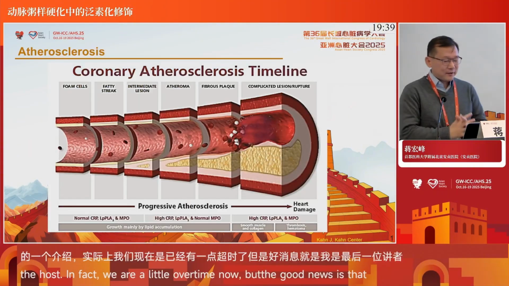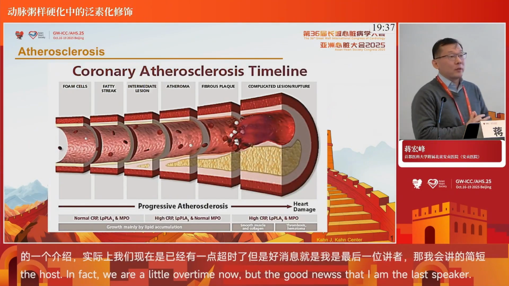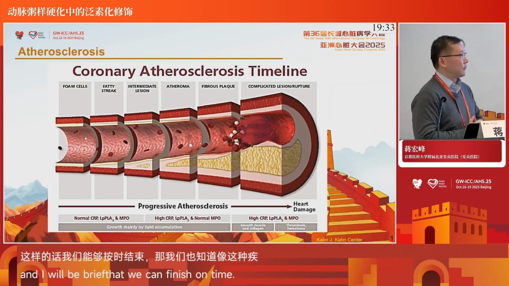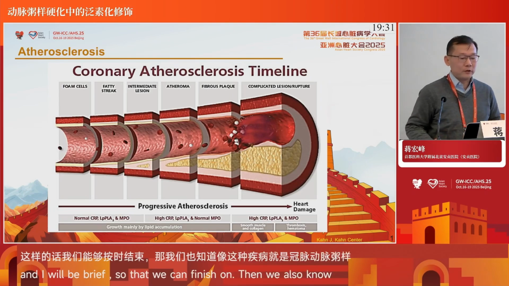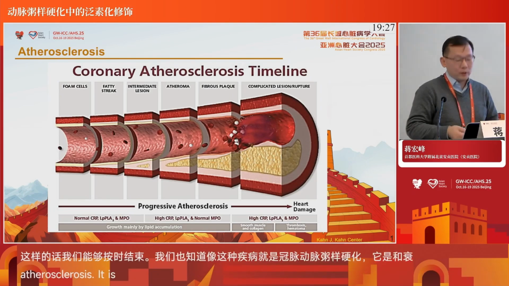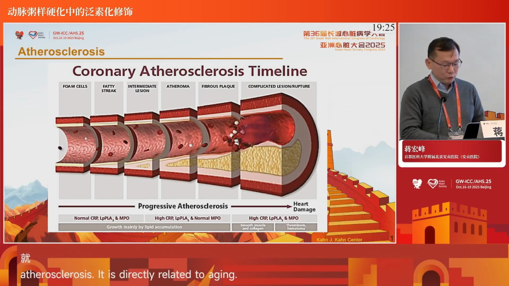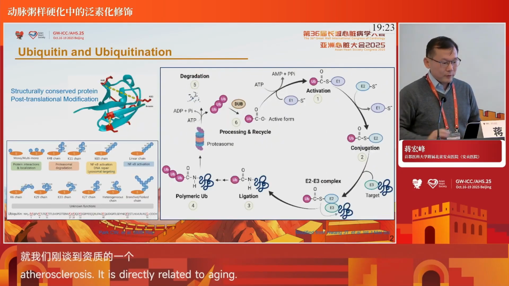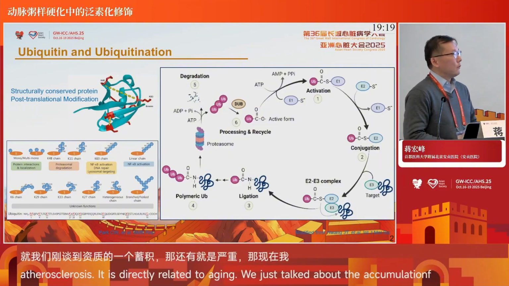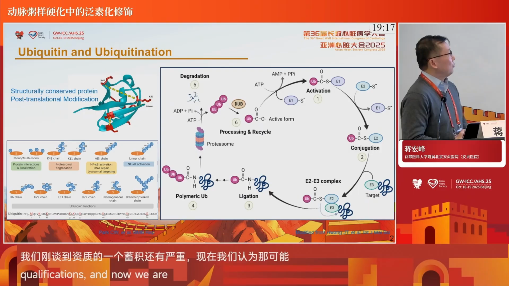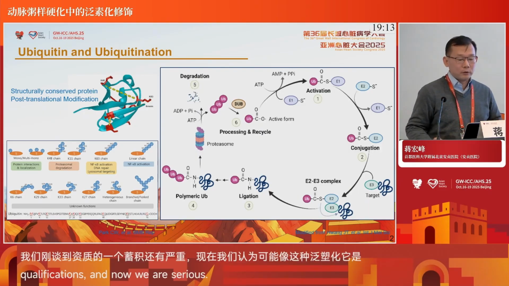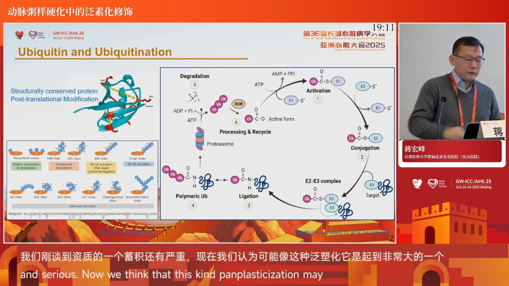All right, so coronary heart disease is an age-dependent progressive disease in which a variety of risk factors are involved in its occurrence and development, and like we have mentioned, inflammation and also lipid accumulation. In recent years, people think ubiquitination may be involved and play an important role in disease development. Ubiquitin is a big family of conserved proteins.